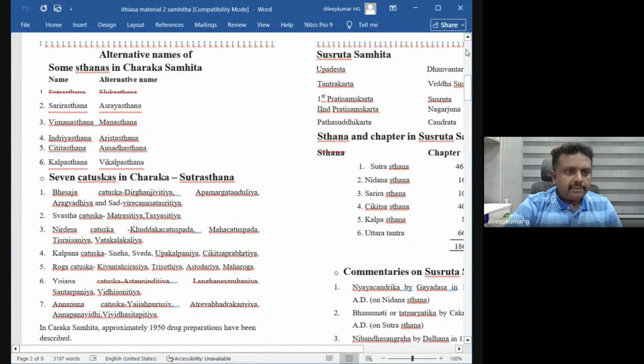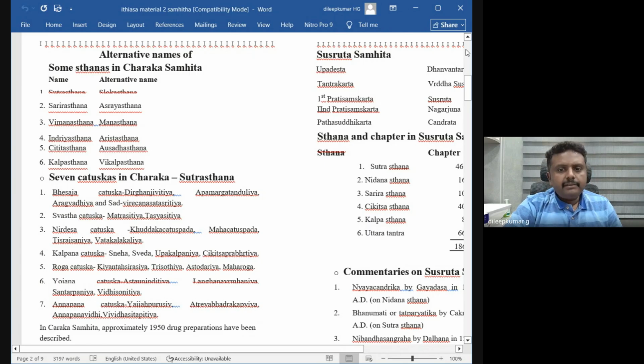Then next is Chikitsa Sthana, also called Aushadha Sthana. A lot of Aushadhas were described and explained in Chikitsa Sthana. That's why it's called Aushadha Sthana. And then Kalpa Sthana is called Vikalpa Sthana. Kalpam, Vikalpam: many formulations can be prepared from a herbal drug. That's why they call it Vikalpa Sthana.